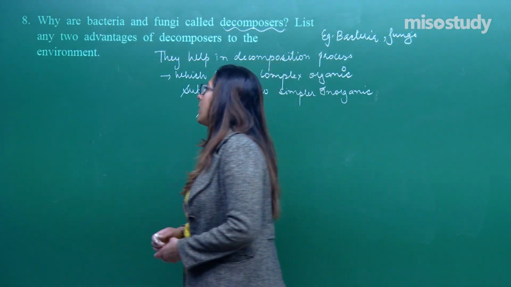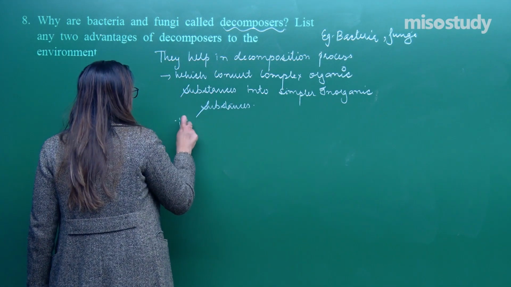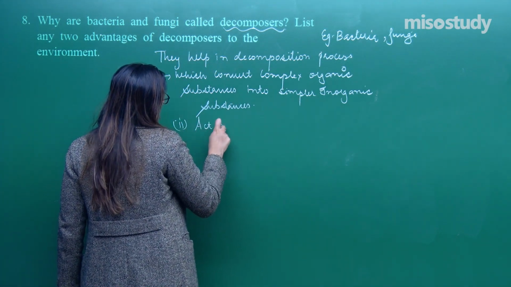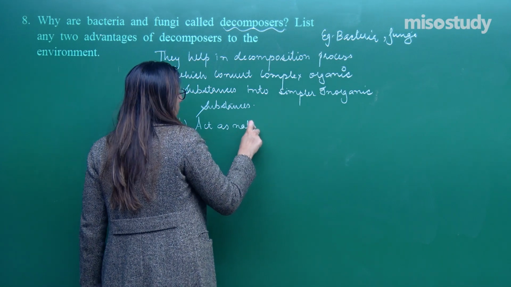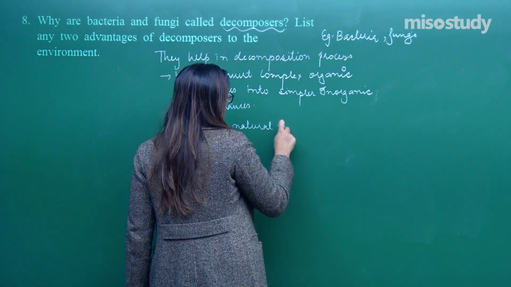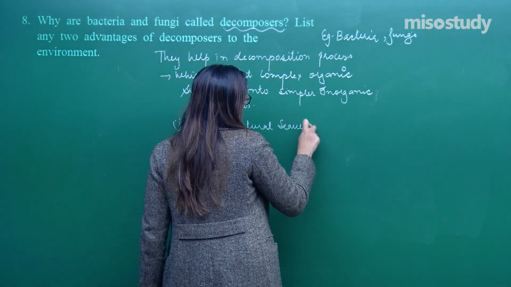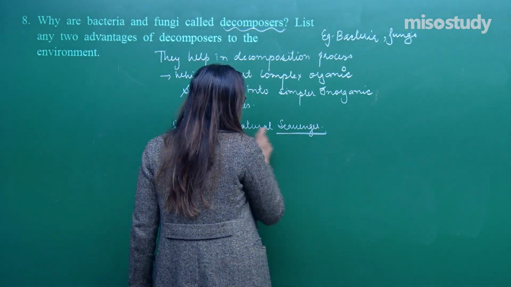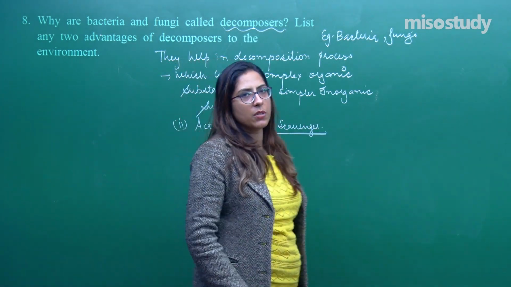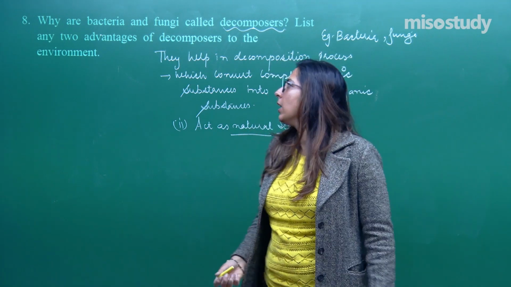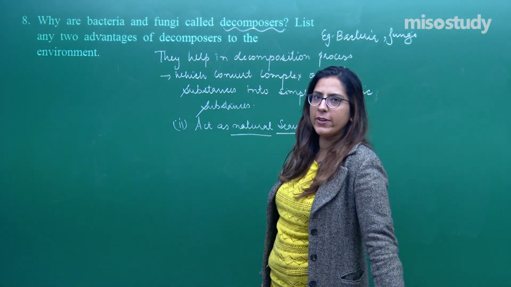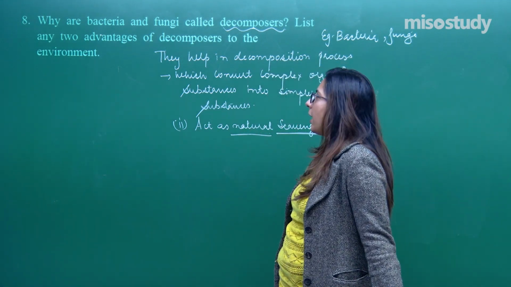The second point is that they act as a natural scavenger, right, students. So, this was question number 8. Again, one more category is completed.